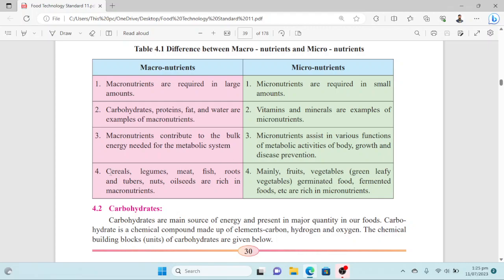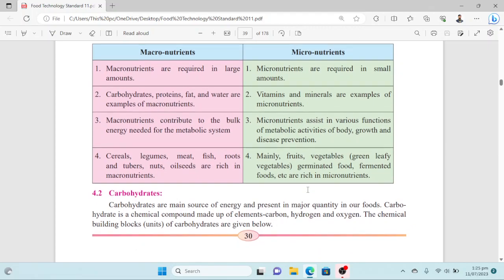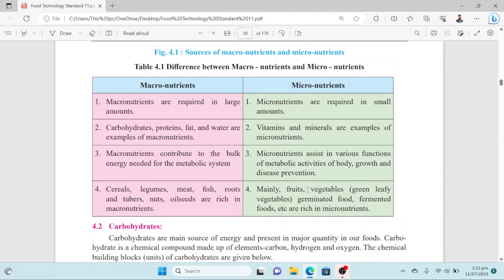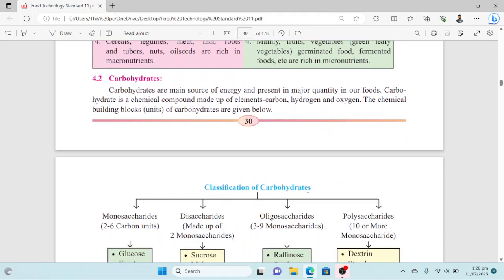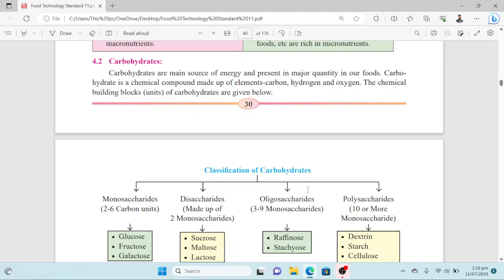At the end, you can see the different food groups that provide macronutrients. Those include cereals, legumes, meat, fish, roots and tubers, nuts, and oilseeds. These are rich in macronutrients. And for micronutrients, mainly fruits, vegetables, GLV, and fermented foods. These are rich in micronutrients. So first of all, we'll discuss the first category, that is carbohydrates.